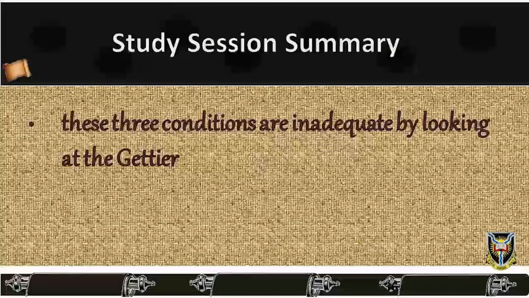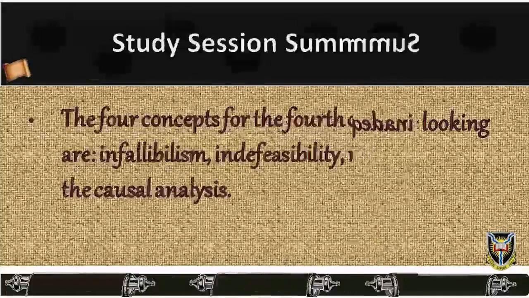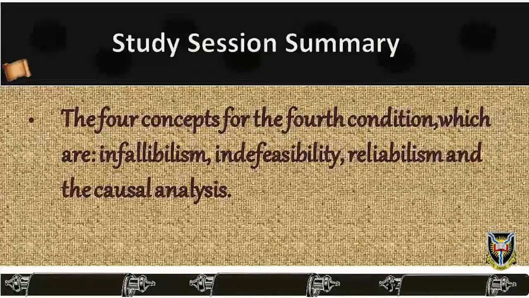As a result of this inadequacy, we saw the need for a fourth condition. We examined four concepts of this fourth condition. These are infallibilism, indefeasibility, reliability, and the causal analysis. We have come to the end of study session 5.